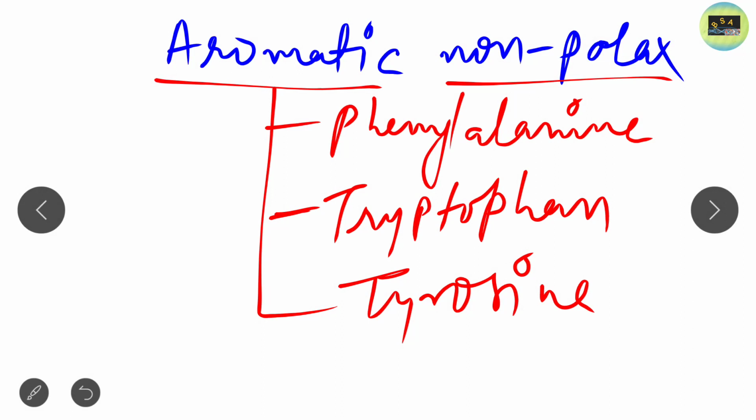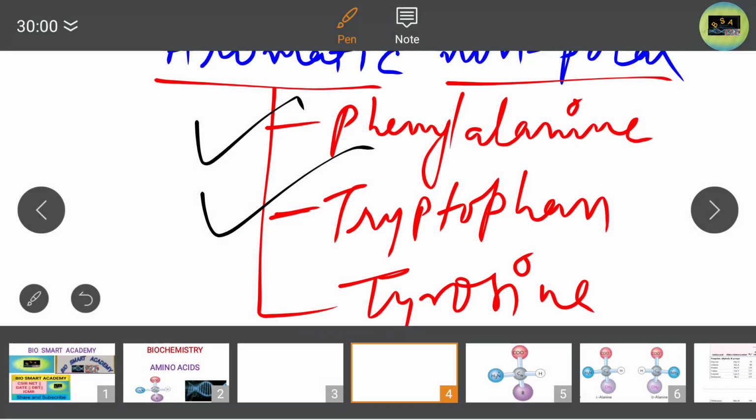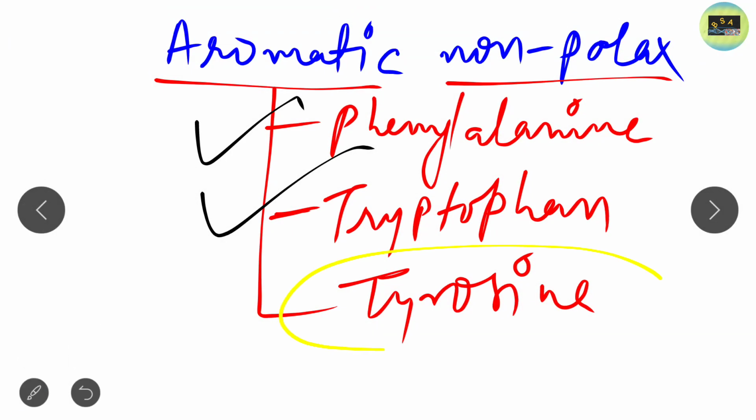Phenylalanine and tryptophan, these two are aromatic nonpolar. But tyrosine is an aromatic amino acid, but it is polar in nature. Clear? I will explain the structures, then you will understand why it is aromatic and polar. Please note it down.